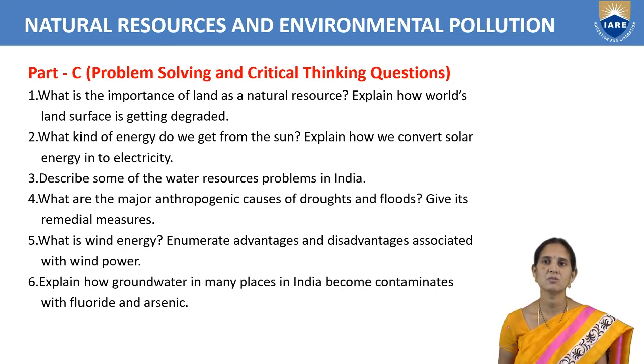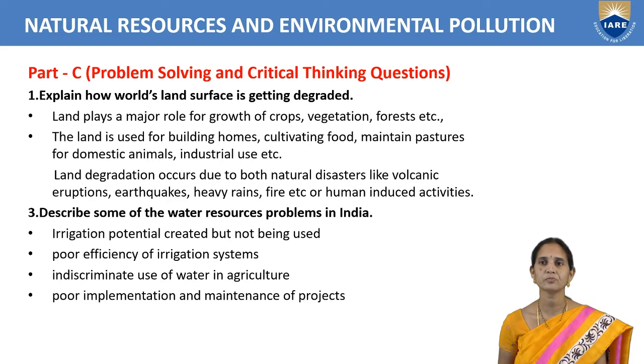Describe some of the water resources problems in India. So in India, the water resources problems are mainly with irrigation systems. Here we can write: irrigation potential created but not being used. Poor efficiency of irrigation system. See, if you are providing water to the farmers, but they do not know how to use it in a proper way.